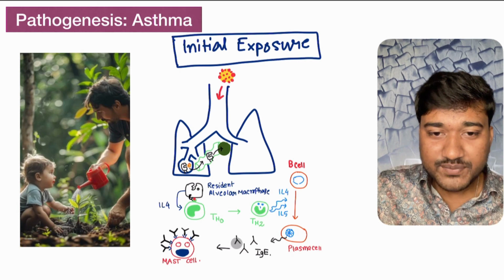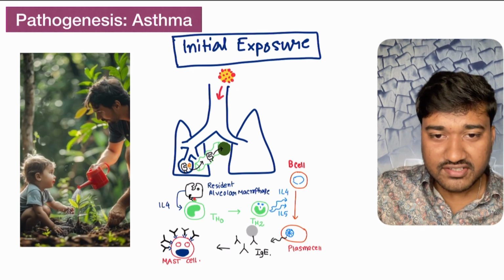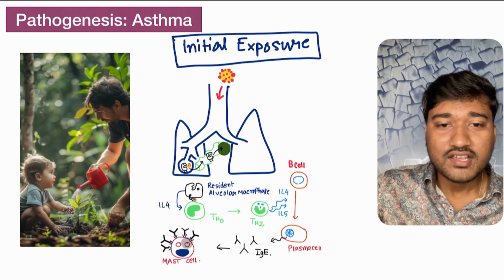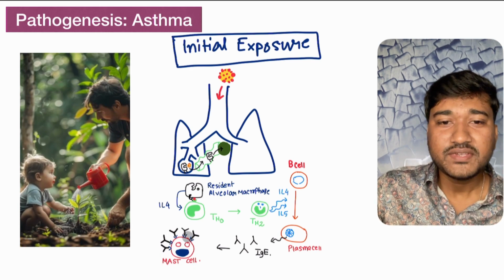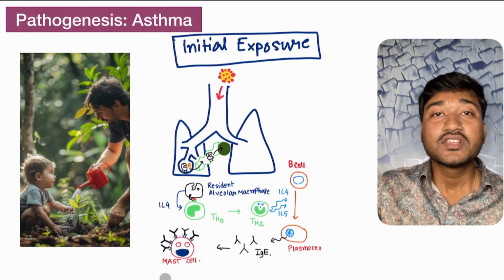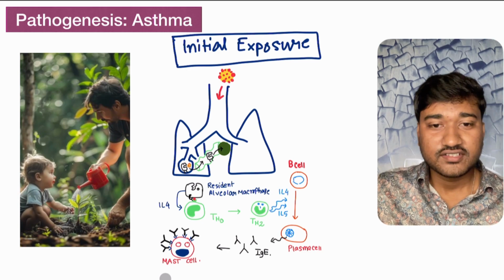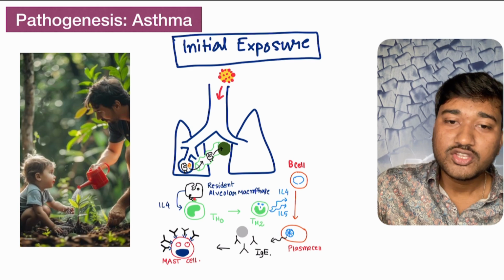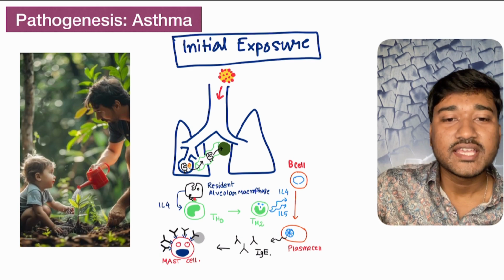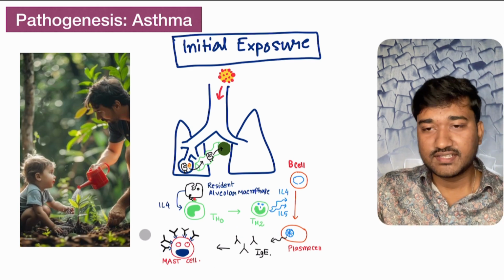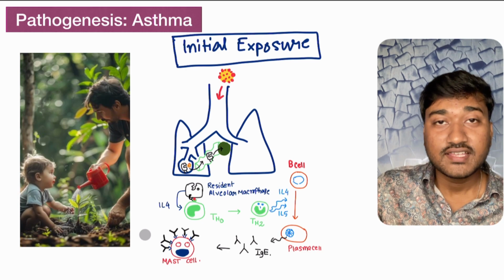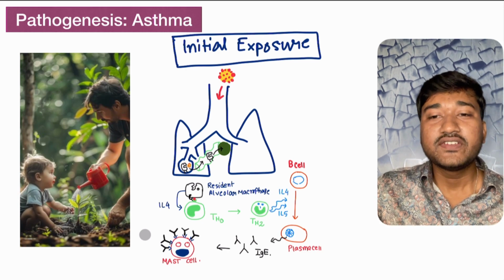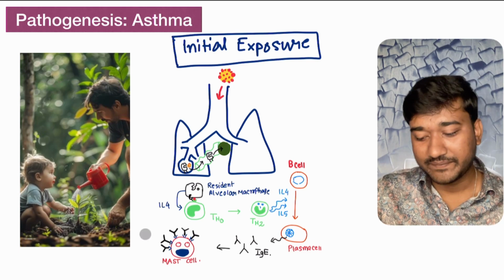So this end is the Fc portion of your IgE molecule, and this is our mast cell. In the mast cell we have specific receptors called Fc epsilon receptors. These Fc receptors are specific. So the Fc portion of this IgE molecule will bind with this Fc receptor of the mast cell, and eventually this mast cell will be tagged as a sensitized mast cell specific to this allergen or pollen.